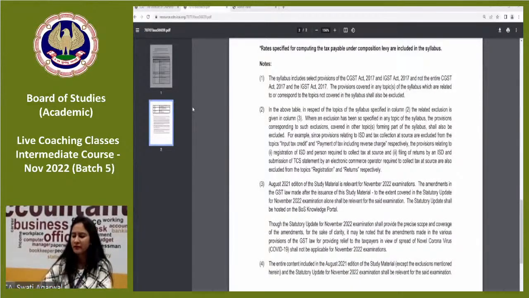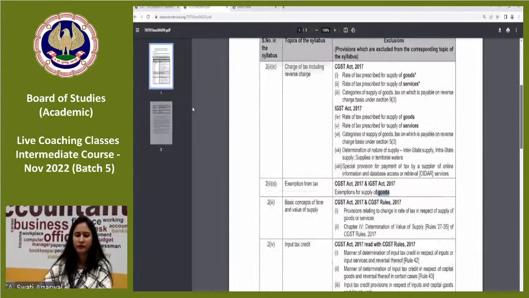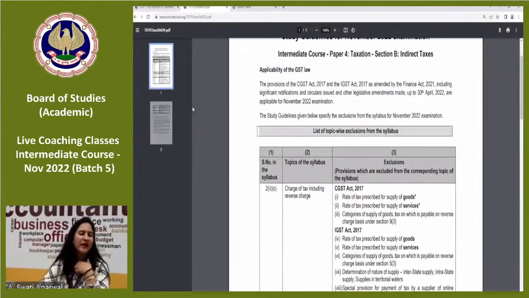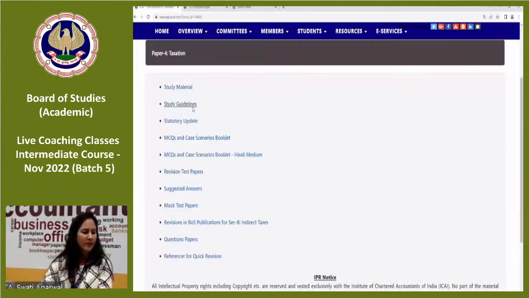Let me erase it because otherwise, it will create trouble for you. Right? I'm erasing the highlighted portion because otherwise it will create confusion for you. Fine. So by now we know what is study material, what is study guidelines, what is statutory updates. Now, what is this MCQ and case scenarios booklet?